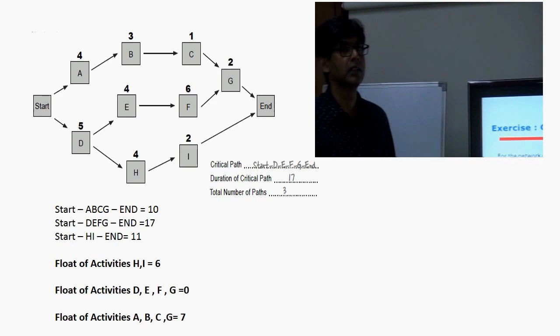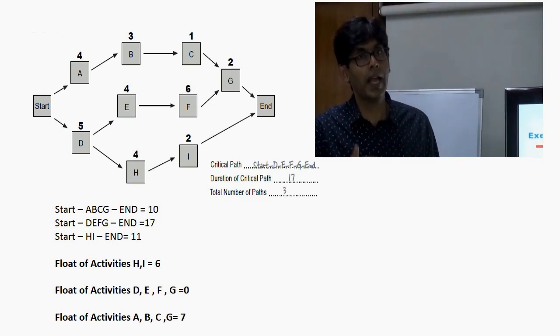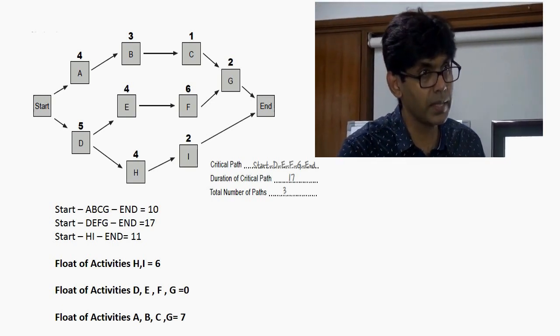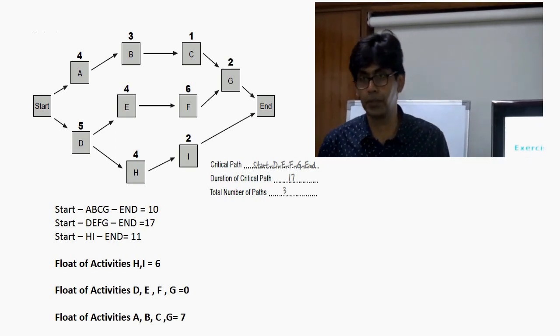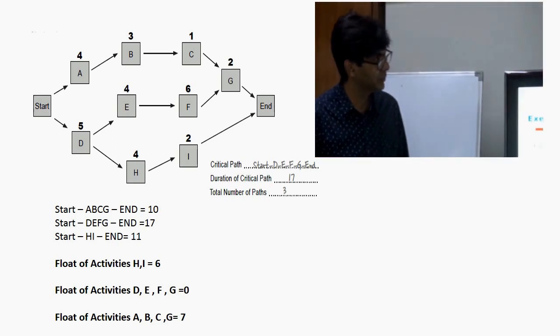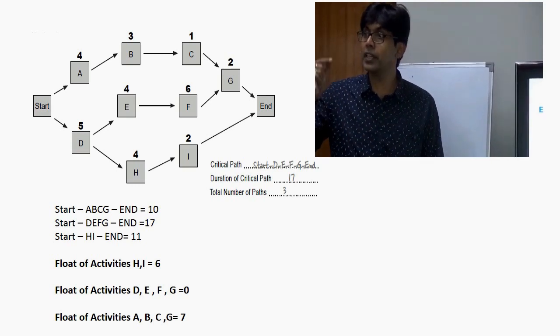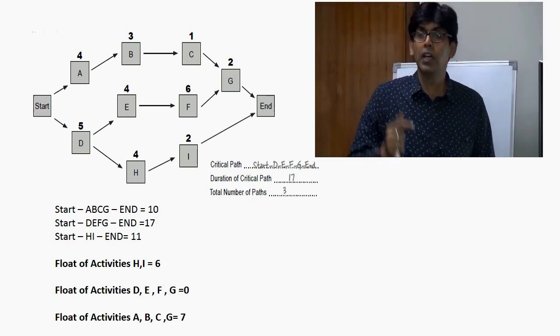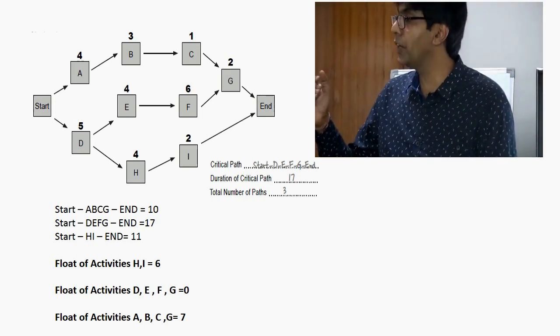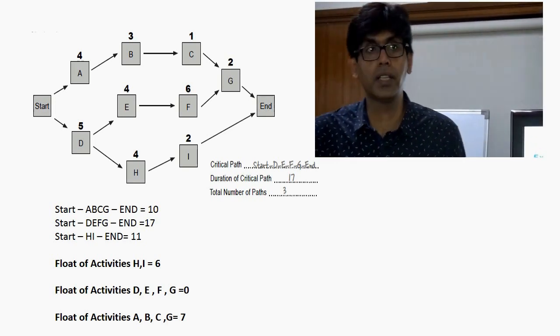Float, slack, total float, total slack are all the same, and on the critical path they will be zero. On the critical path, float will always be zero because it determines the duration. We cannot afford any delay on any of the activities on the critical path. Does it make sense or not?